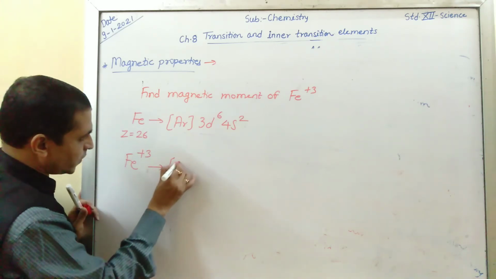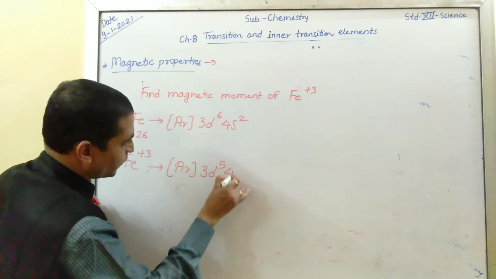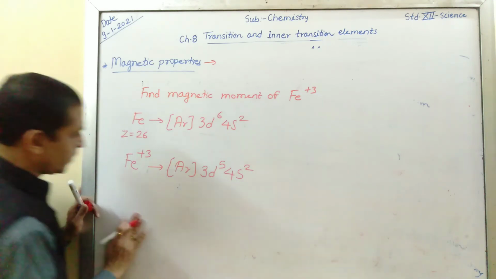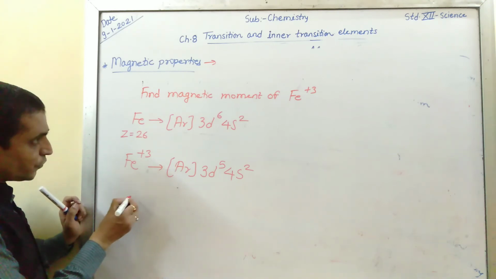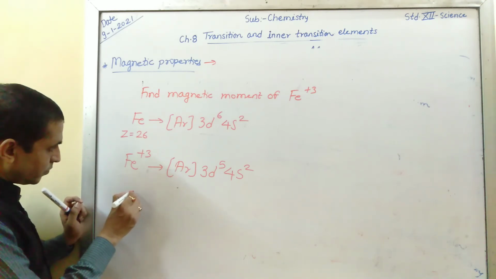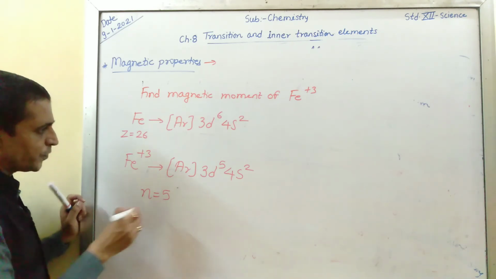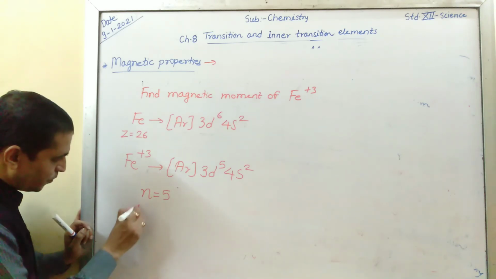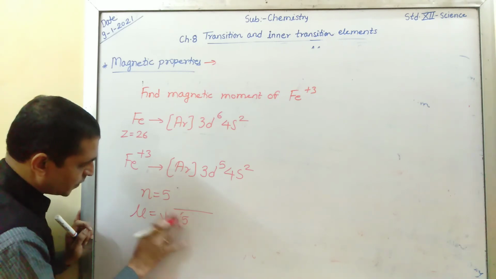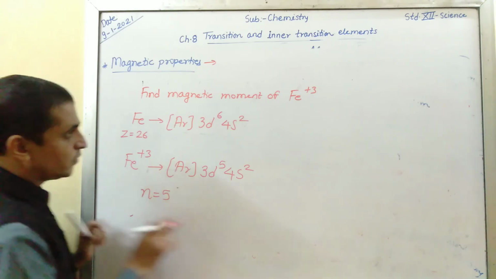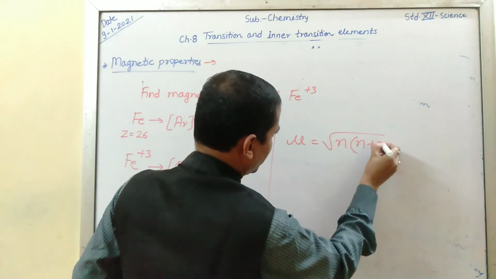So we have this type of electronic configuration, 3d5. Here the number of unpaired electrons is found to be 5, because 3d5. So write the formula: mu is equal to the square root of n into n plus 2.